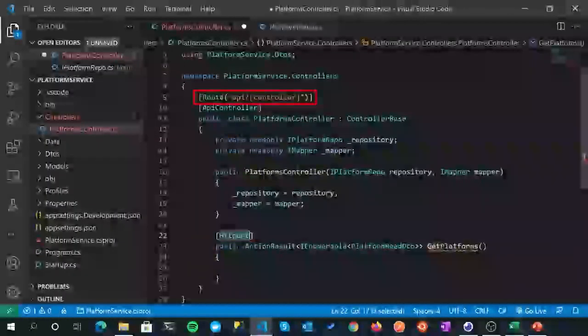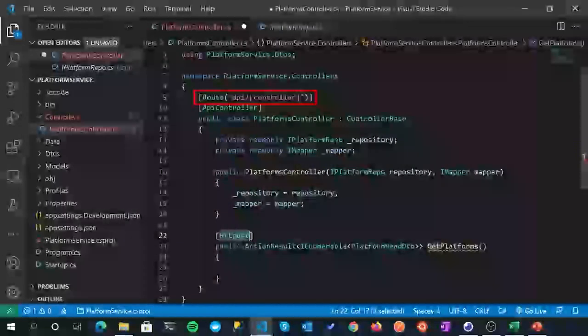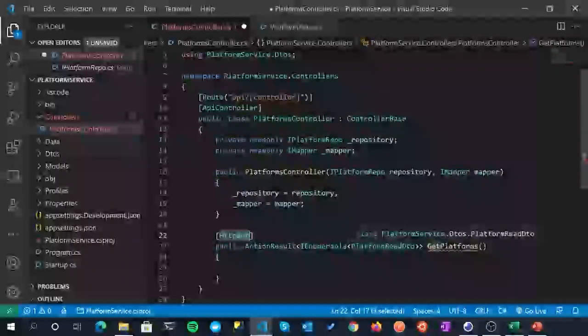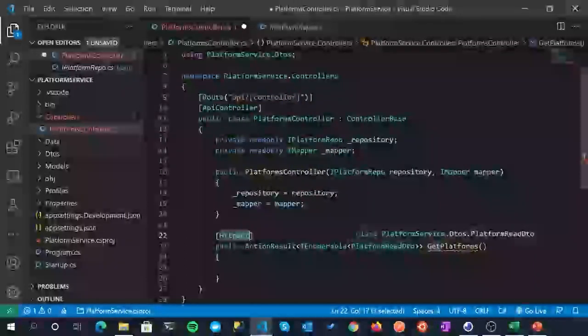So basically what this is saying is when you call this action, and it's going to be a GET action at this route, api/platforms, we're going to return an enumeration of our PlatformReadDto. Not our platform entity, not our platform model, but our PlatformReadDto, because we've said previously, whenever we're sending data out, we want to send over the read DTO representation of our data. So that's why we're doing that.